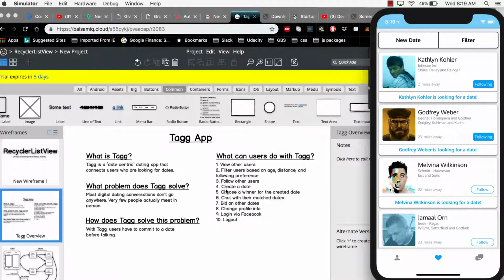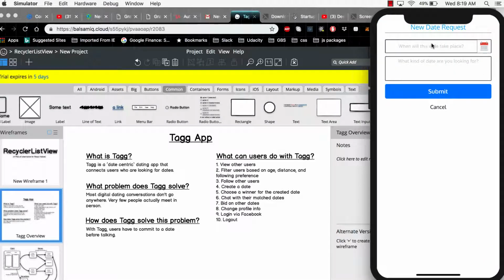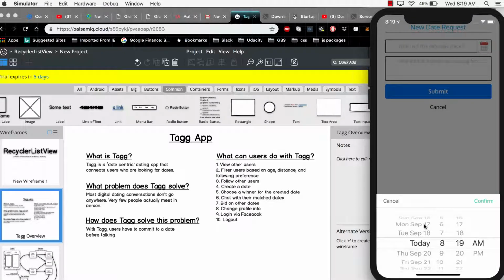So number 4, I can create a new date. In the app, if I come up here to new date, this opens up a modal where a user can come in and create a new date. The first thing I'm going to do is fill out the time.